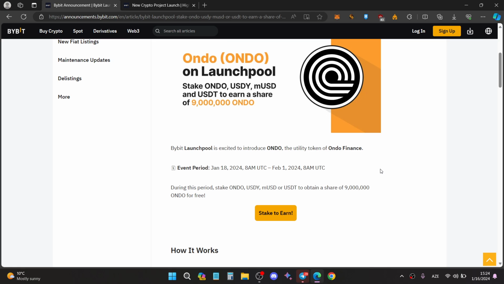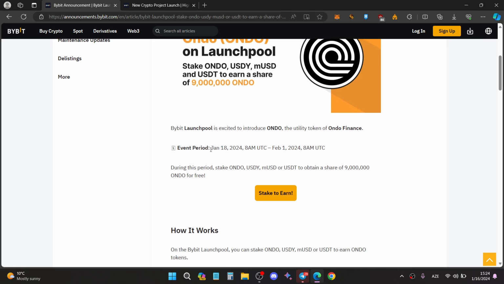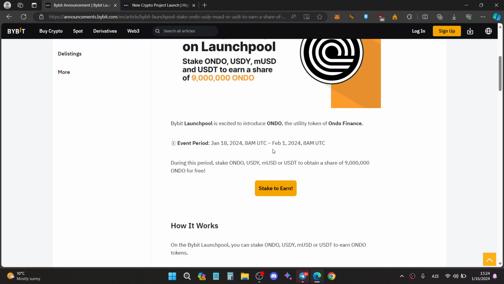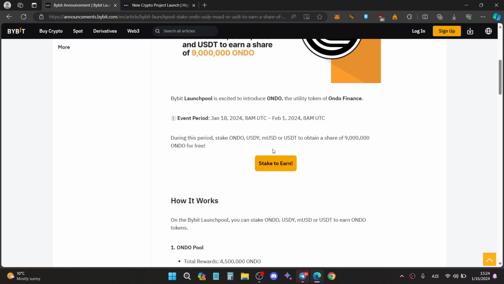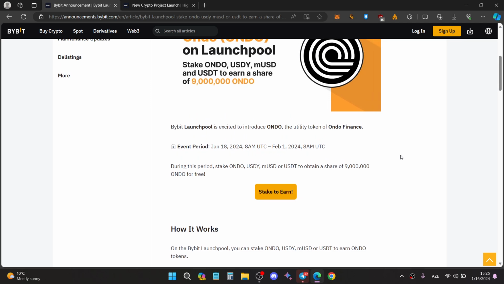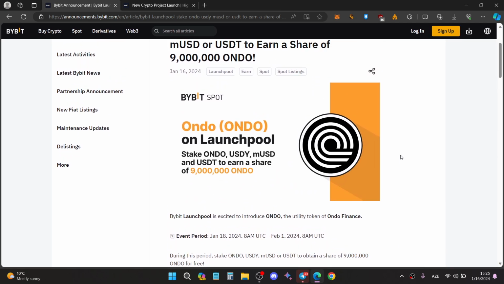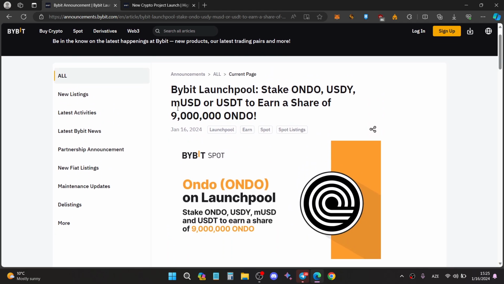Ondo token is the utility token of Ondo Finance, and the period starts at January 18, 2024, 8 a.m. The end date for the Launchpool is 1 February 2024. During this period, you can stake your own Ondo tokens, USDY, mUSD, or USDT if you want to earn some free Ondo tokens.